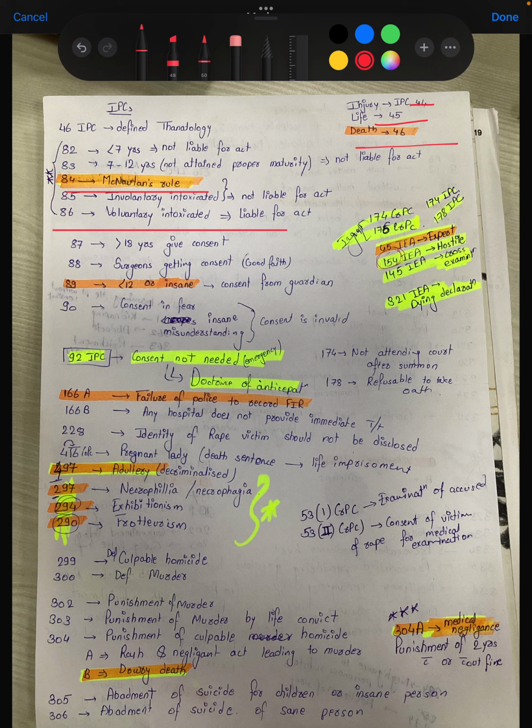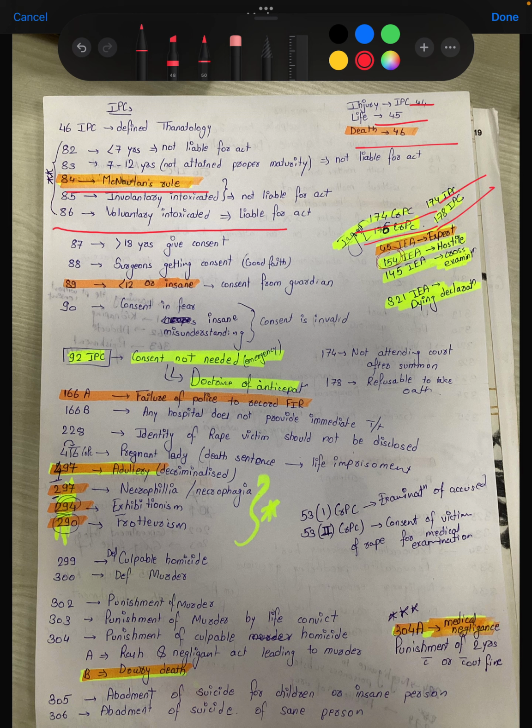Then here come some inquest related IPC, that is 45 is the expert IPC. 154 IPC, that is the ulta of 45, that is 54. 154 matlab jhoot bolna, that is the hostile IPC. And 145 IEA for the cross examination. Then 174 and 175 IPC are for the inquest IPC, and 74 IPC and 178 IPC are also there.